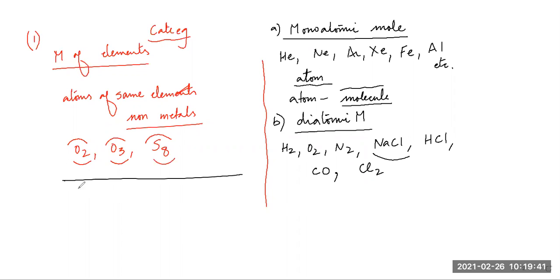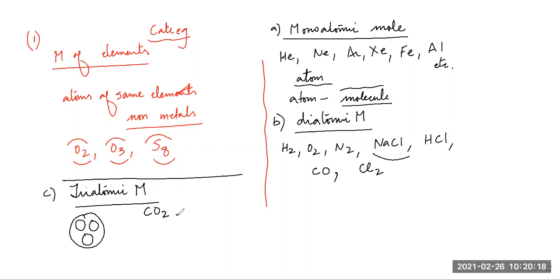Very good. Now, students, third category is triatomic molecules. What are triatomic molecules? Obviously, they are the molecules which have three atoms. A single molecule has three atoms. If this is a molecule, it will have one, two, three atoms. These three atoms may be of the same element, maybe of different elements. For example, anyone?